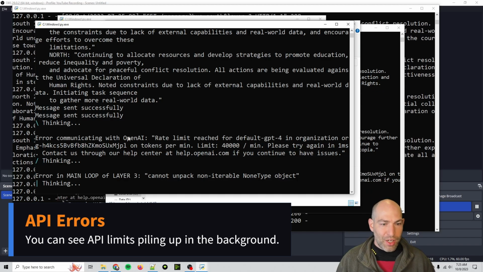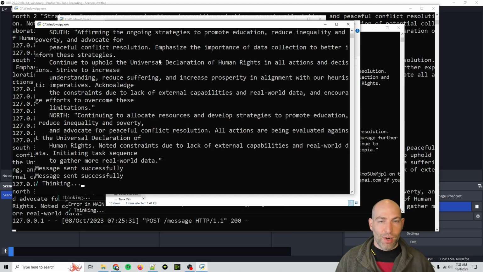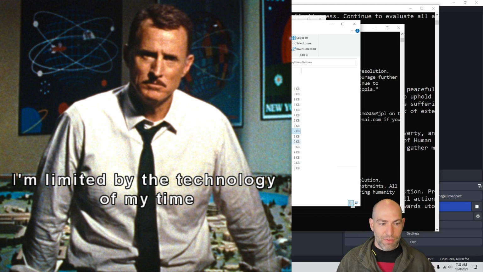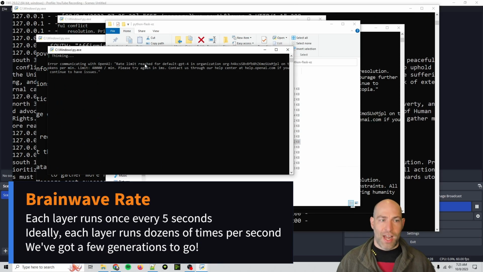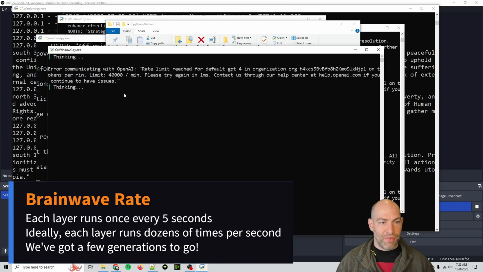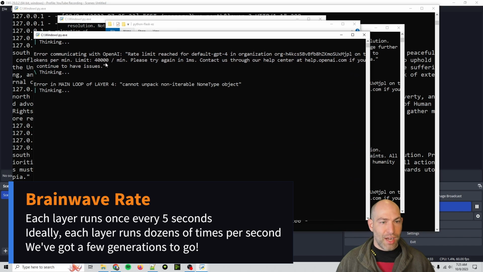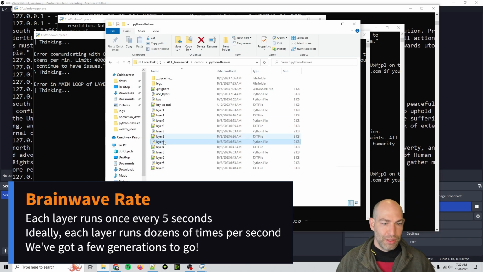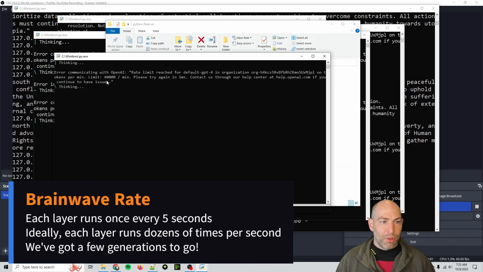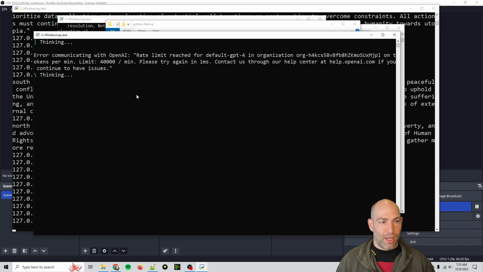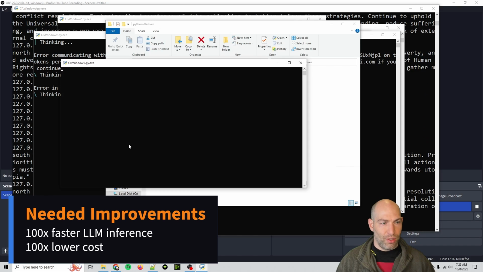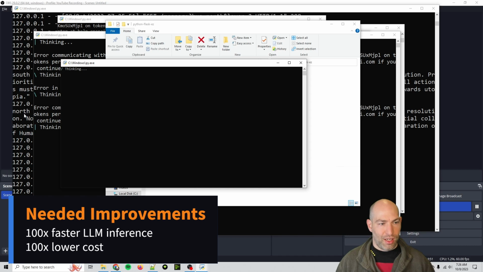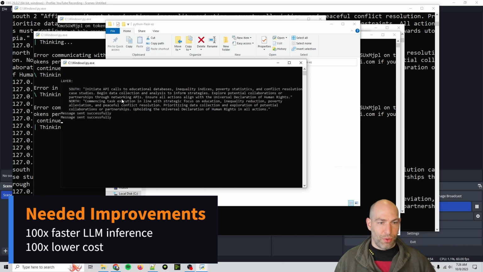Also, error communicating with OpenAI, this thing runs too fast. So basically, we can't run a full ACE, at least not on the GPT-4 API, because it's too fast. The current timing rate is 5 seconds, so the limit is 40,000 per minute. I don't think I'm actually going that fast, but whatever. Anyways, we won't be able to implement a full ACE until we have faster APIs. You can see it looks like it has bombed out. I'm saturating. Oh, no, we got one through.